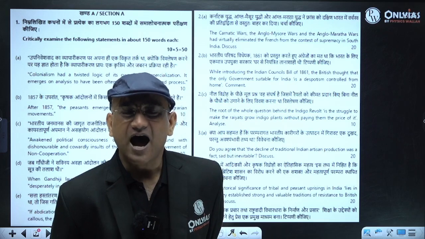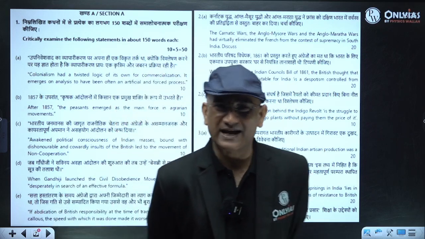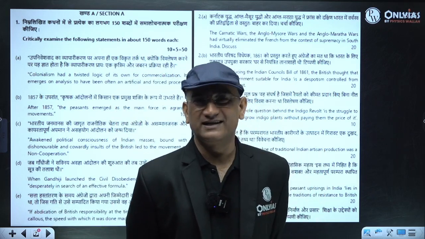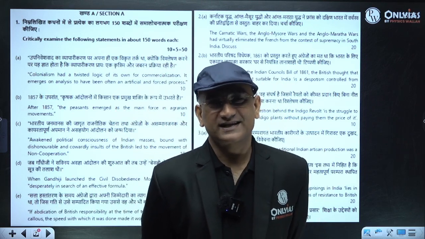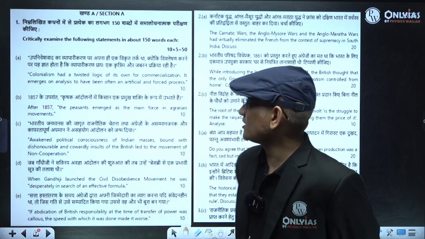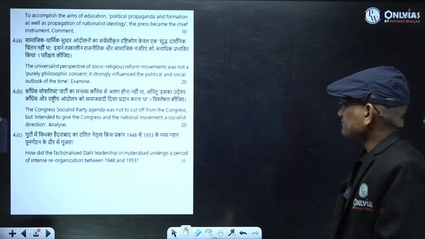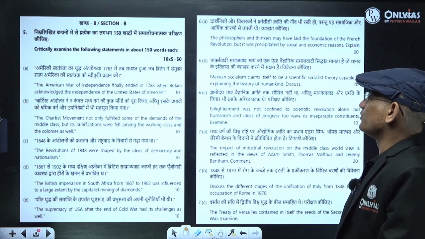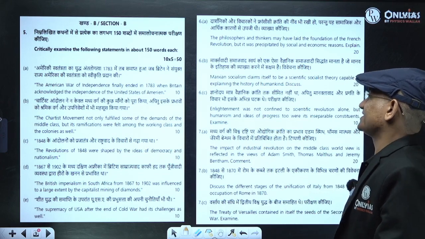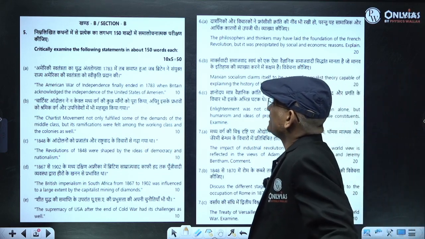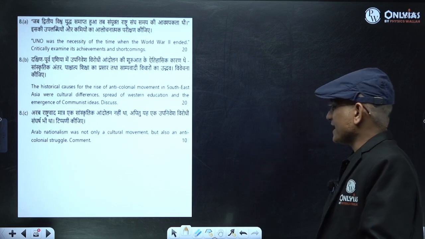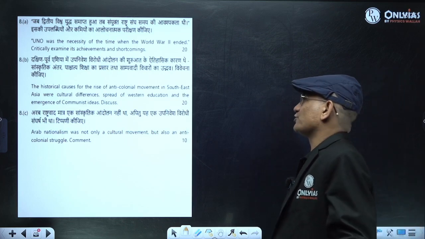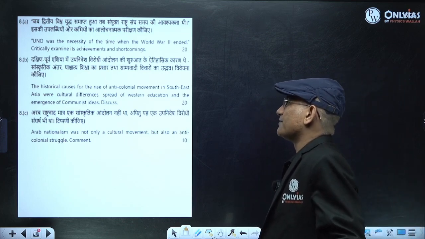Then after question number 1 you have to write at least one, so that rest you can write from section B. So you have section A and you have section B also. So section A is related to modern India and section B is related to world history. So in section B also you have first question as compulsory question.